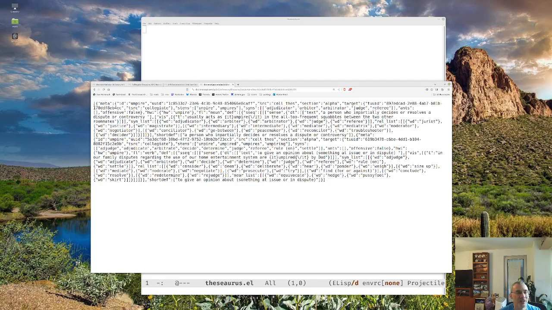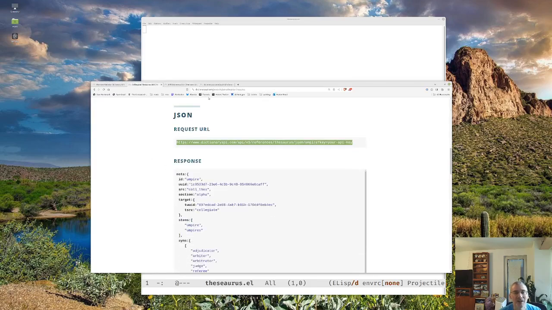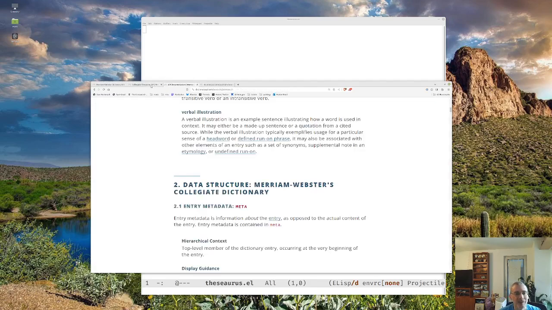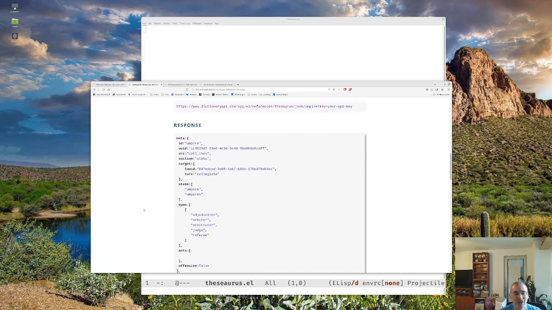But notice it comes out with this in the square brackets, then the squiggly brackets, et cetera, et cetera. And if we go back to this window, that square bracket I don't think actually comes back as the data, or it should come back as the data, but we'll figure it out. But you'll see here, this is what the JSON translates to.